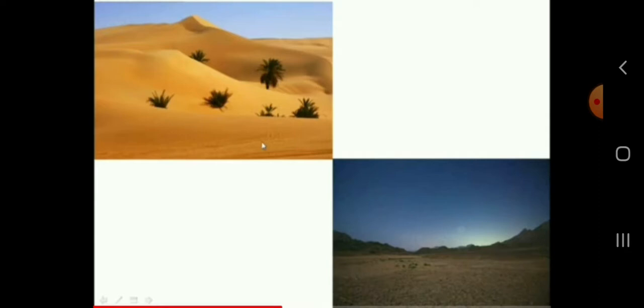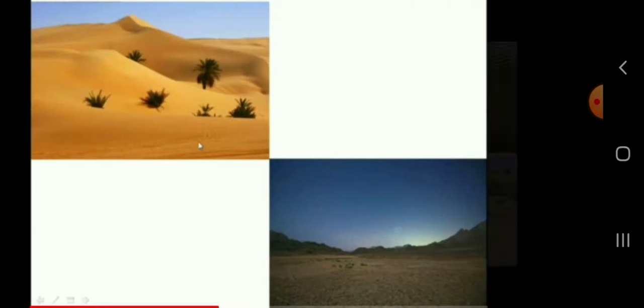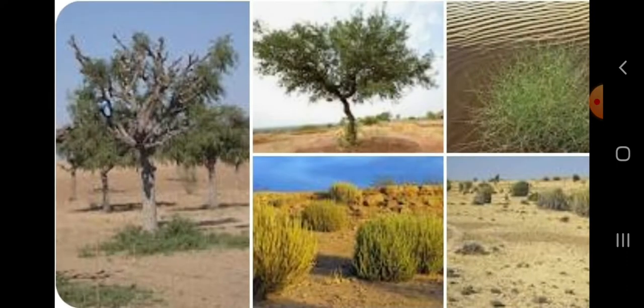Now, let us know something about the natural vegetation. Here, bushes and thorny shrubs grow as they require very little water. Clear?